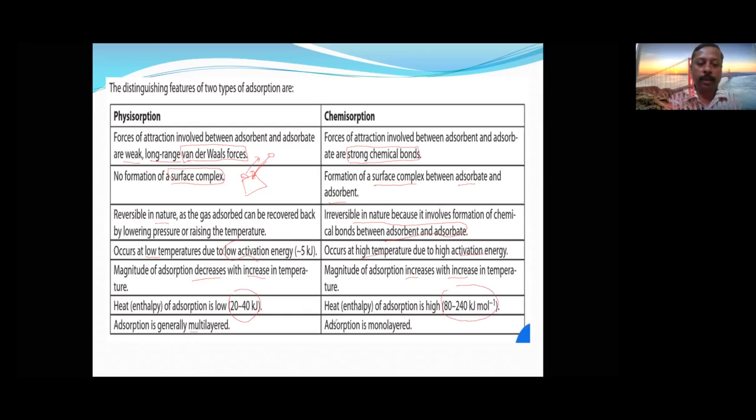And physisorption is multilayer. Suppose adsorption is taking place, one layer is finished, on this a second layer can also form. But chemisorption is only monolayer. After formation of one layer completely covering the adsorbent, a second layer cannot form. It is monolayered. These are the differences between physisorption and chemisorption. Okay, now let us see the next slide.